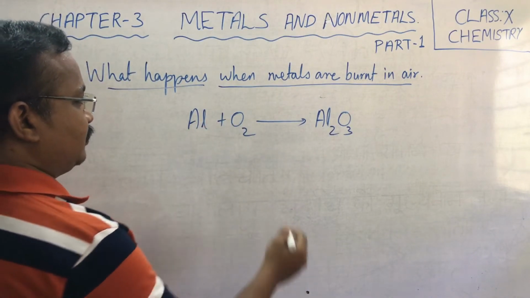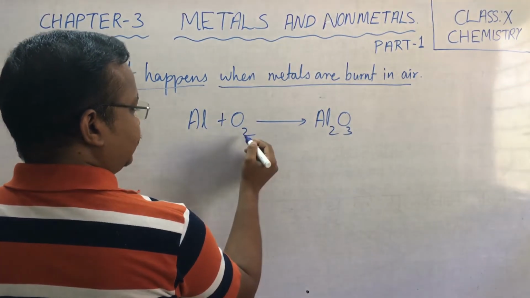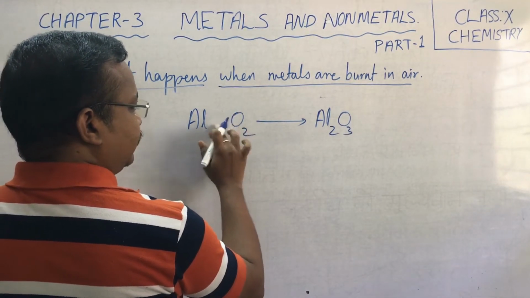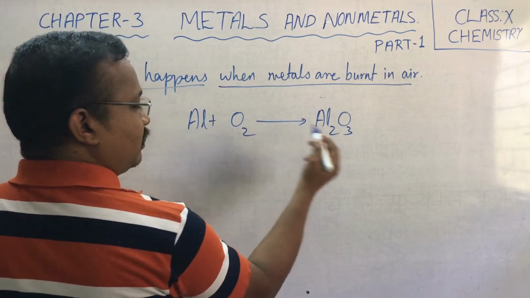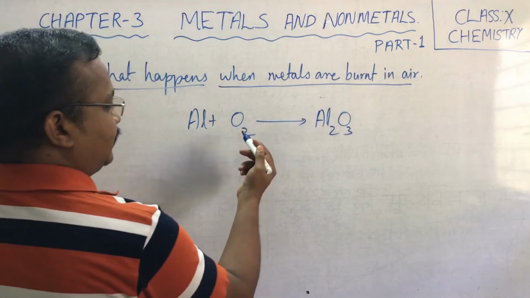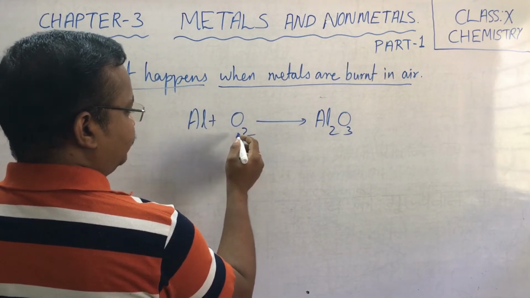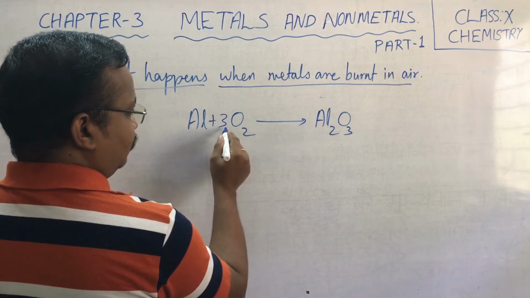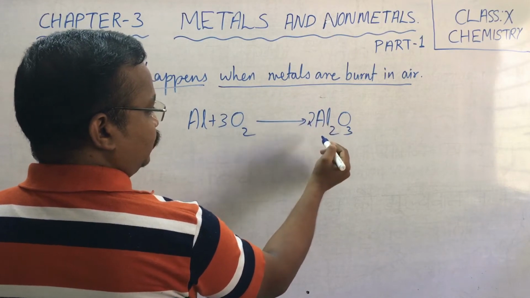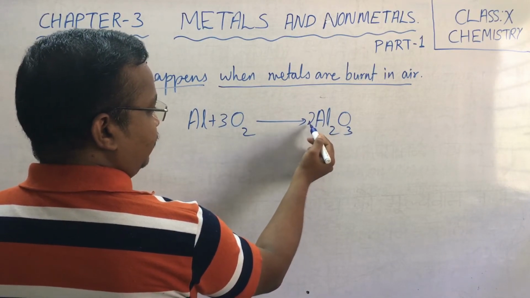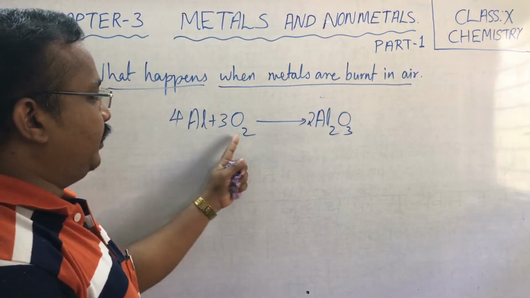Let us balance this equation. Al2O3: here oxygen 3 are there, here 2 are there. In order to get 2 and 3, you cannot simply balance like that. So, common factor we can take LCM, that is 2 3s are 6 will come. Correct? So, let me put 3 over here. Now, 2 3s are 6. In order to convert this one, you put here 2. 2 3s are 6. Now aluminium became 2 2s are 4. So it is 4Al plus 3O2 gives